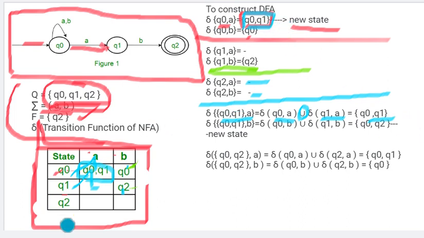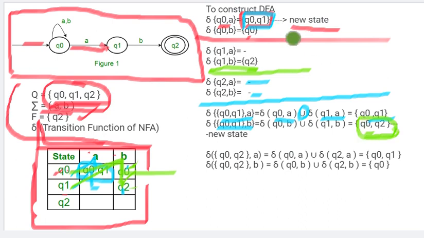So leave it. Okay, now next is Q0 Q1 on B input. Q0 on B gives Q0 only. Okay, we marked it. And Q1 on B gives Q2. So Q0 Q2, which is a new state.